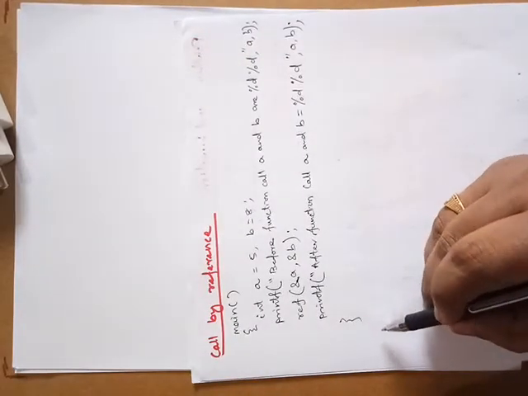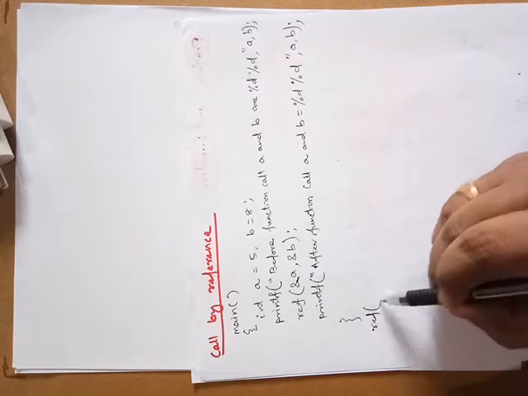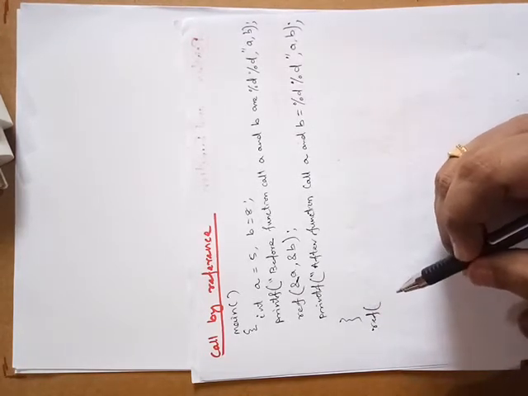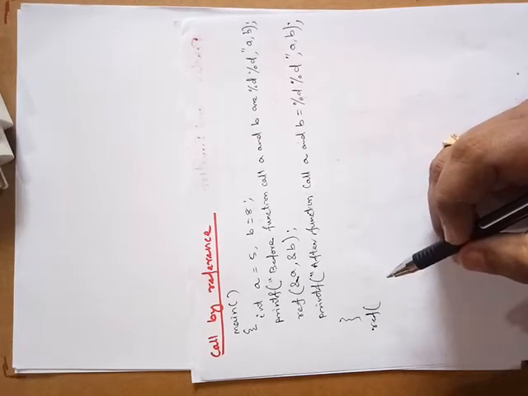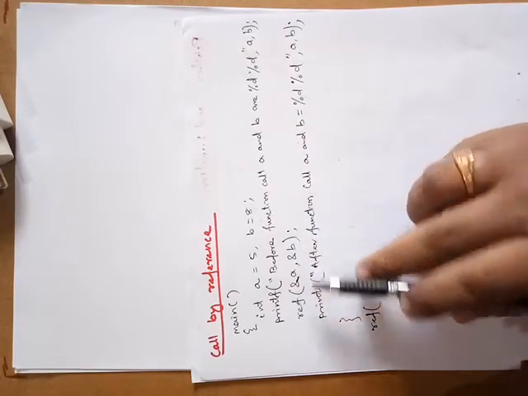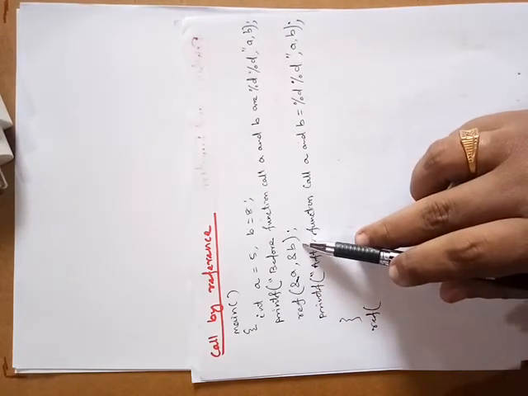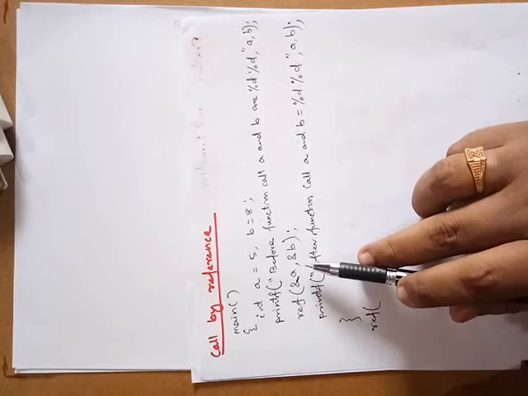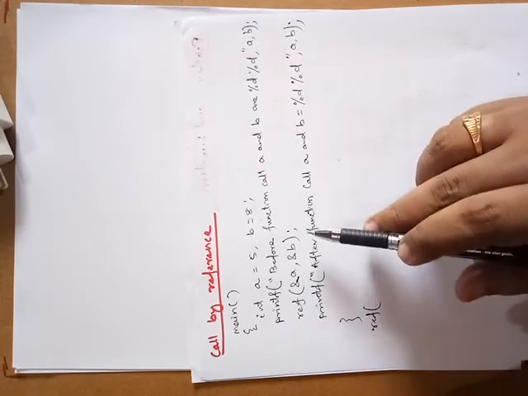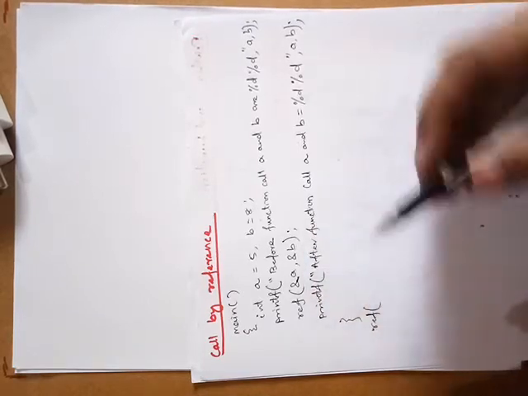In the called function, that means in the definition part, the addresses are the arguments. To accept the addresses, we need pointer variables.